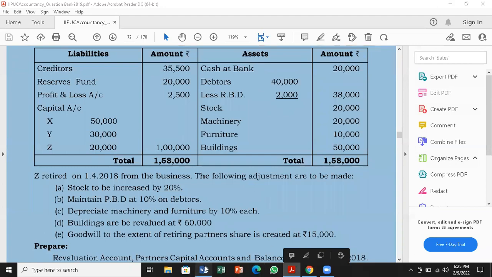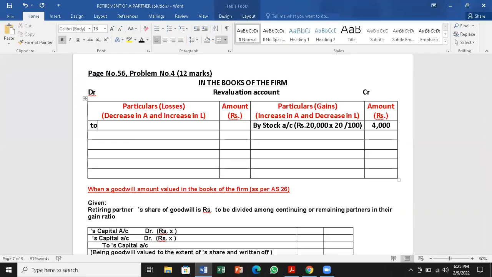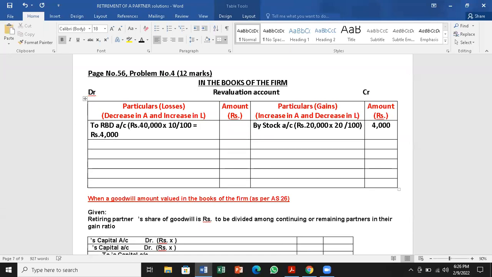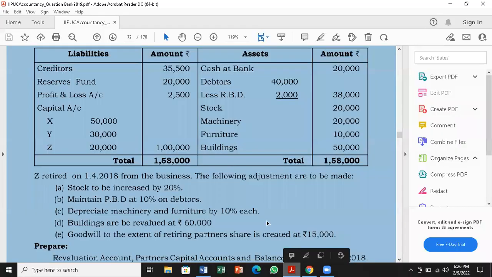So we have to add the remaining amount to the RBD account. 40,000 into 10%, that will be rupees 4,000 minus 2,000 old. So the remaining will be only 2,000 to be created.